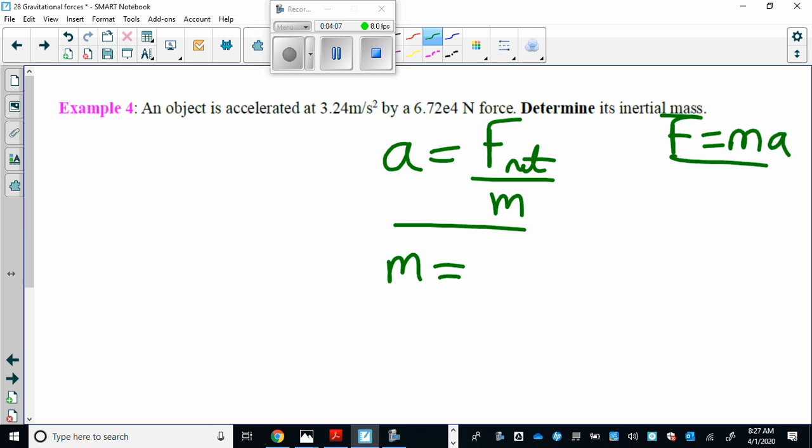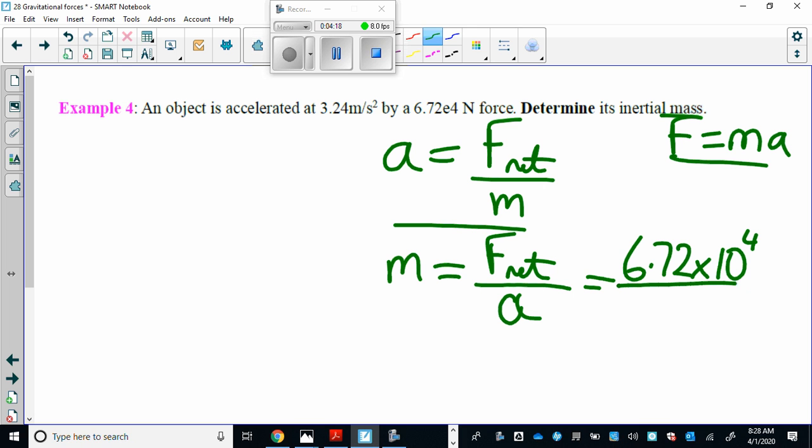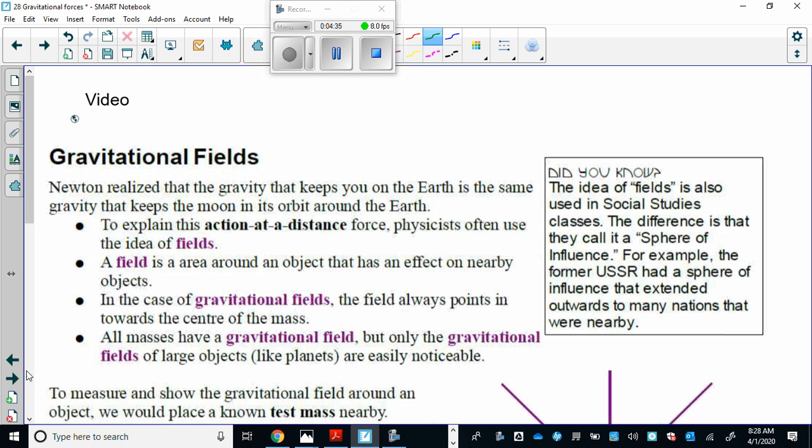Therefore, the mass equals F net over a, which is going to be 6.72 times 10 to the 4 divided by the acceleration 3.24, and you end up getting an answer of 2.07 times 10 to the 4th kilograms. All right, so pretty straightforward question there.